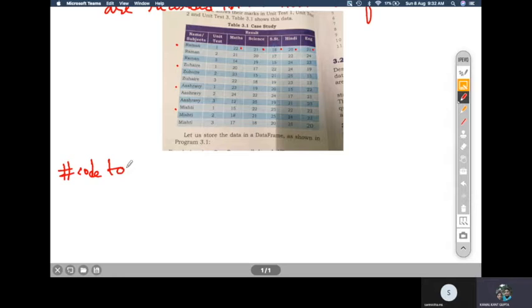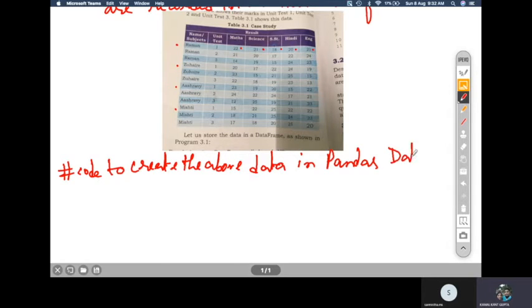Code to create the above data set in a pandas data frame. So in a pandas data frame I want to create this particular data set. So how to create it?